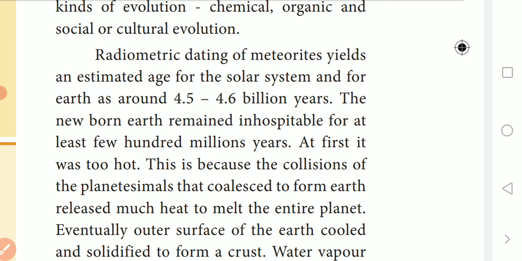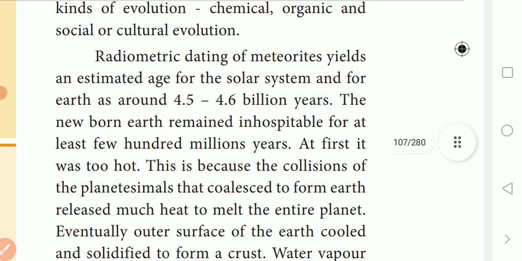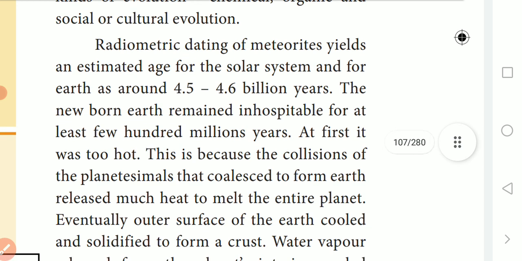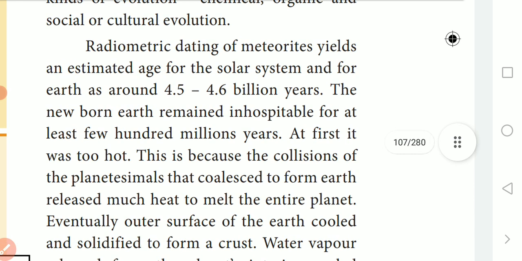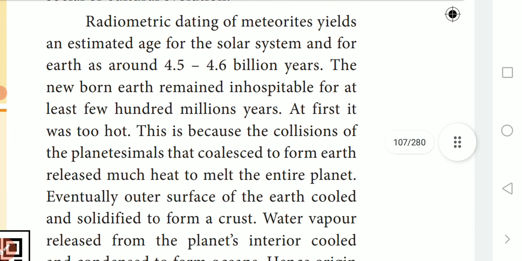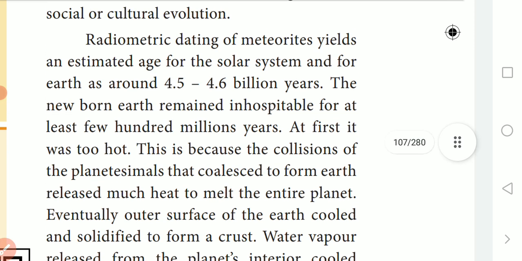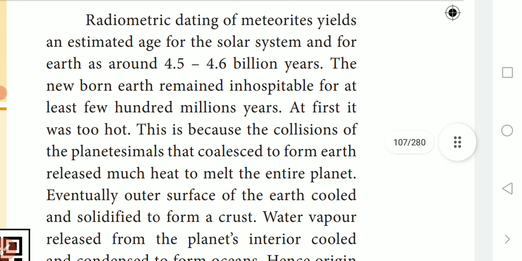So they estimated the age of the solar system as well as the age of Earth. It has existed nearly 4.5 to 4.6 billion years. The newborn Earth remained inhospitable for at least a few hundred million years.